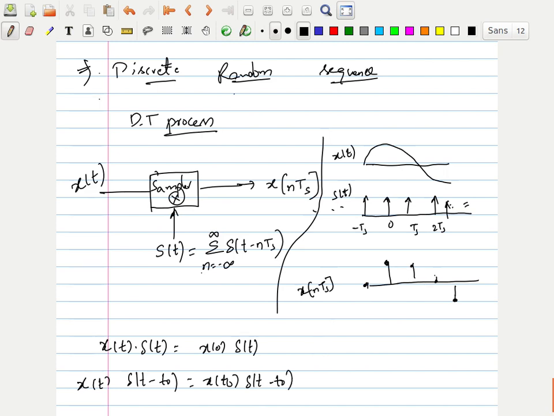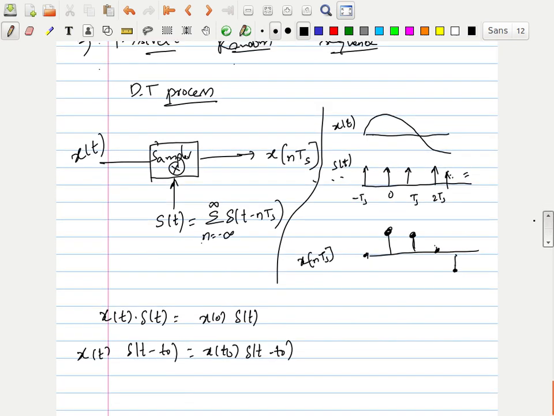That's what I have drawn here. These values are related to x of t values only. This is called a sampling circuit, where a continuous signal is converted into a discrete signal.